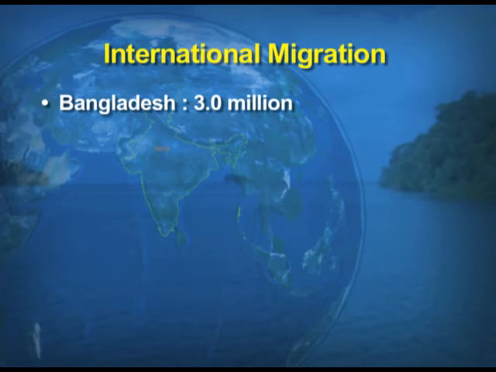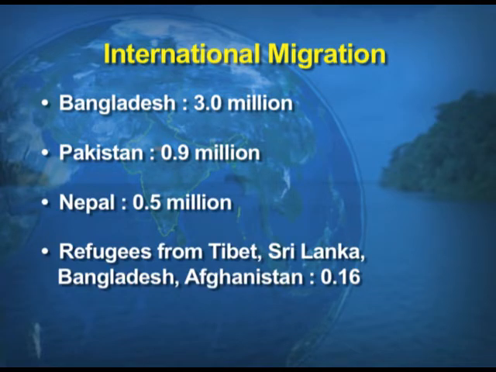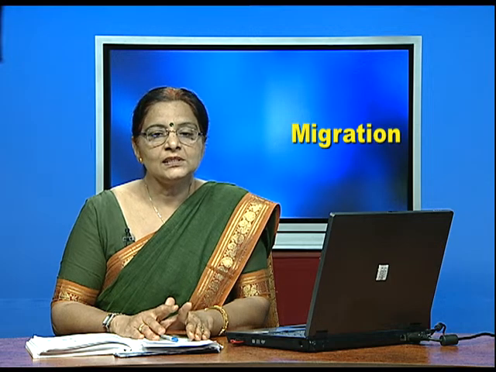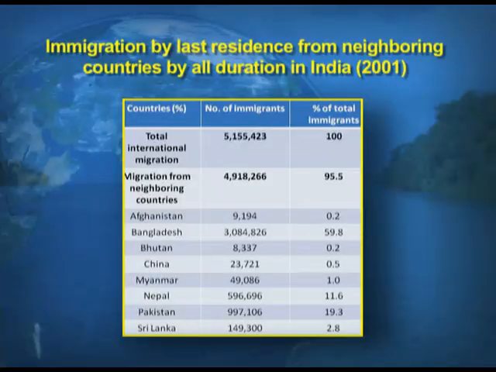Those neighboring countries are Bangladesh, from where around 3 million population migrated. Second neighboring country Pakistan, from where 0.9 million population migrated. In comparison, the neighboring country Nepal, from where 0.5 million population migrated. And refugees also came from different parts, from the Tibet area, from Sri Lanka, and even refugees from Bangladesh and Afghanistan, accounting for 0.16 million of the migrants.